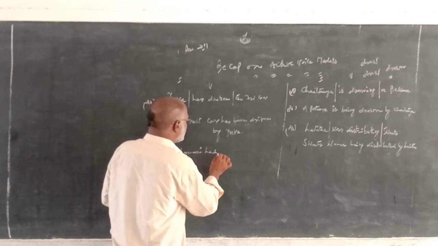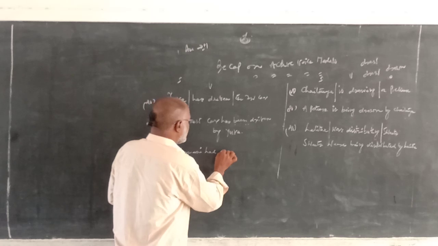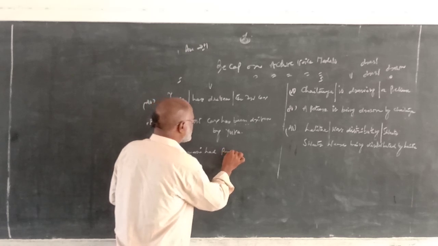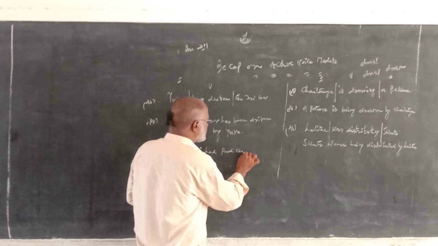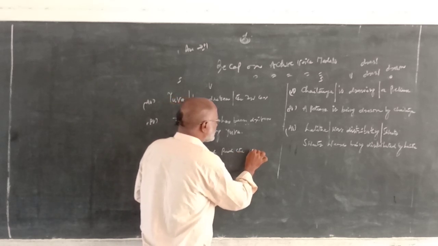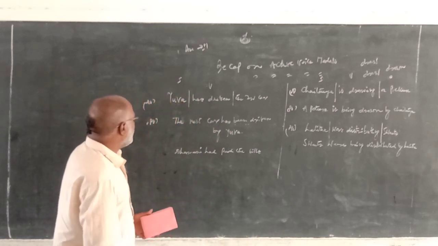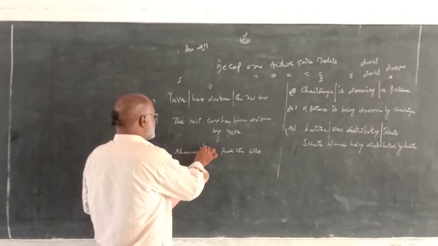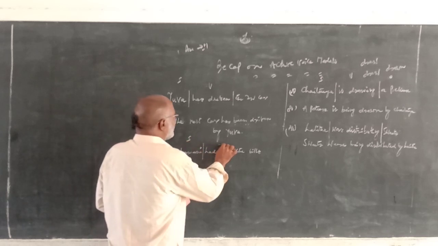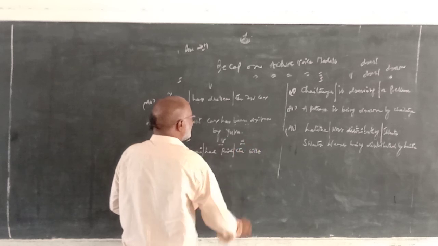Dharani had paid the bills. Dharani had paid the bills. Subject Dharani, verb had paid, object is the bills.